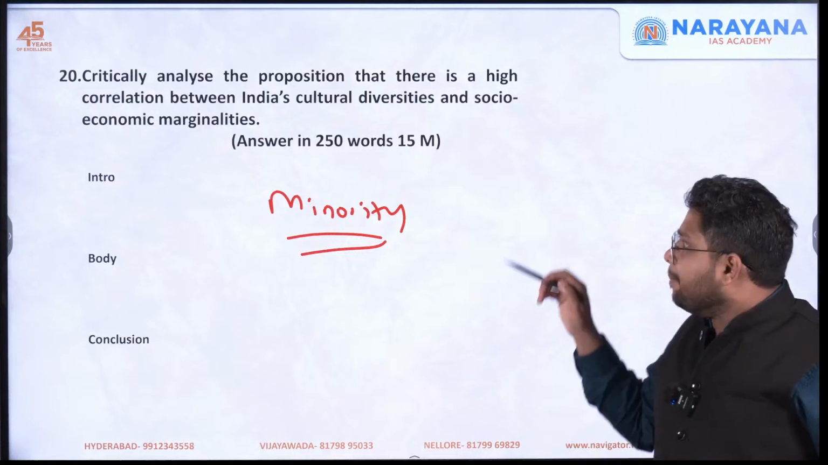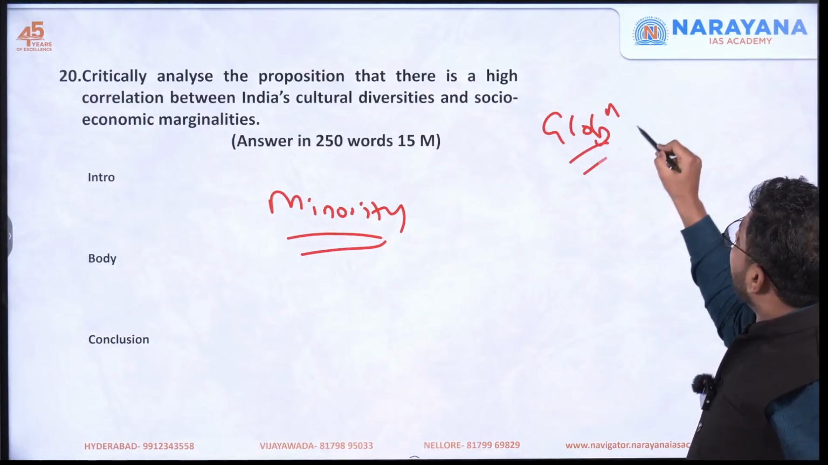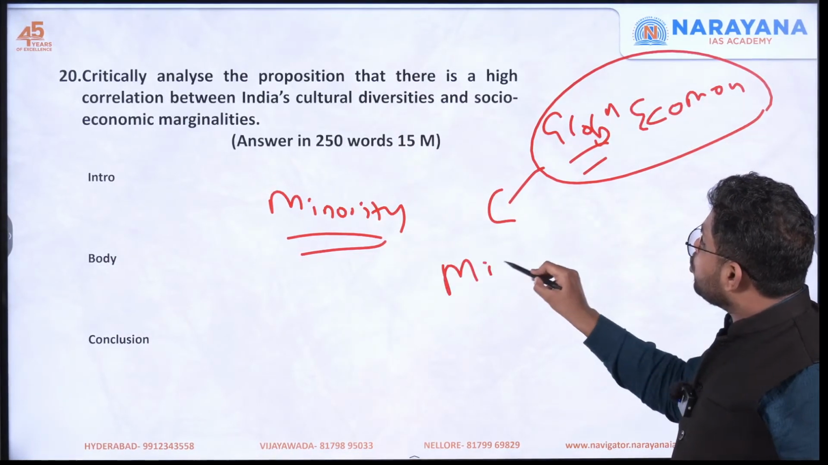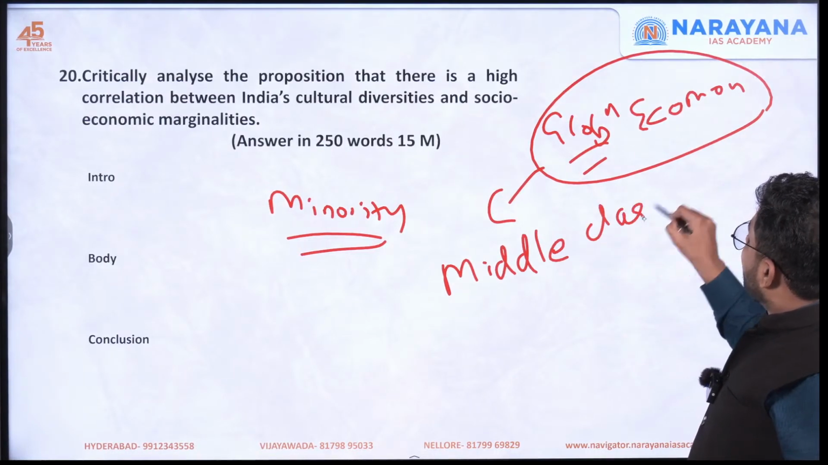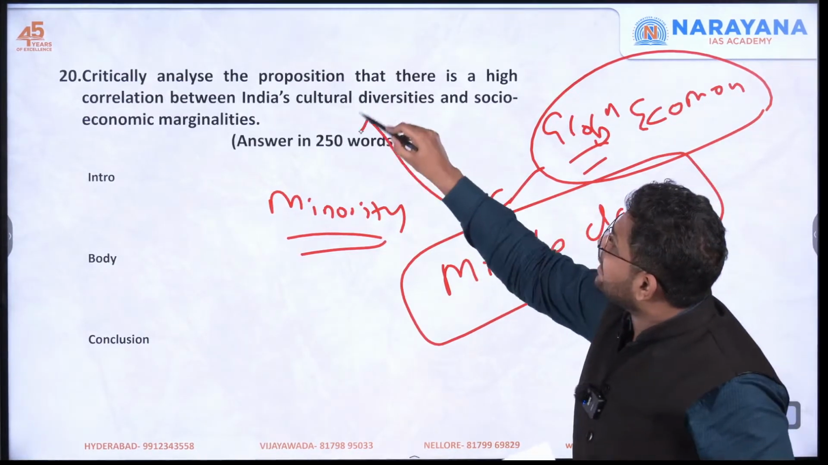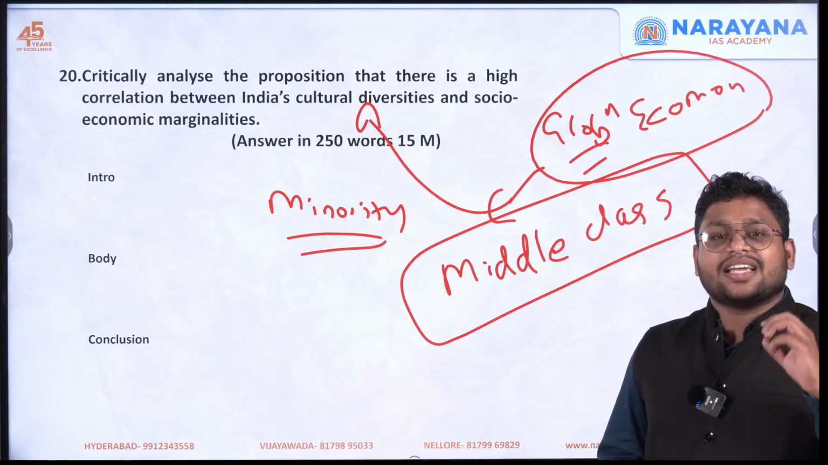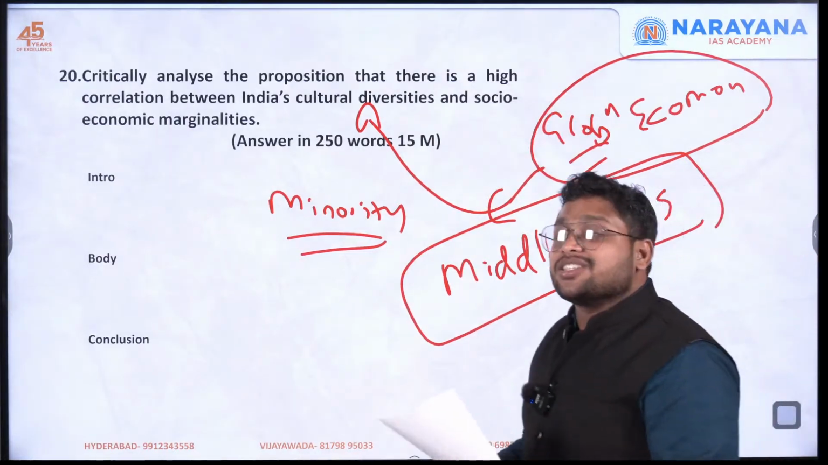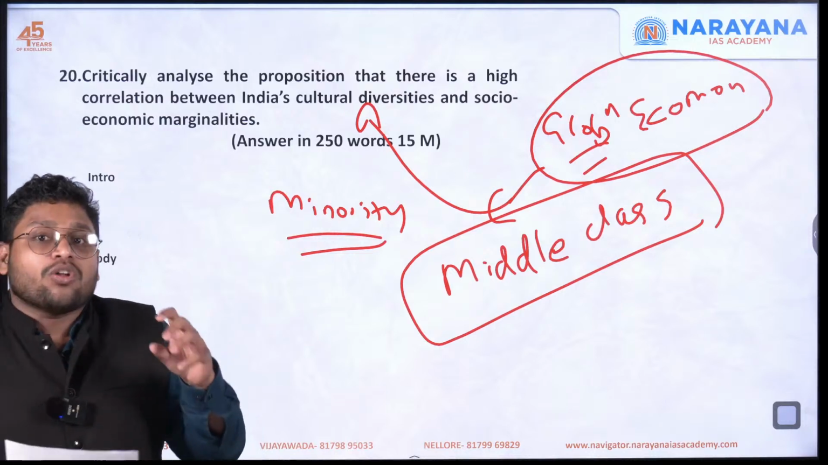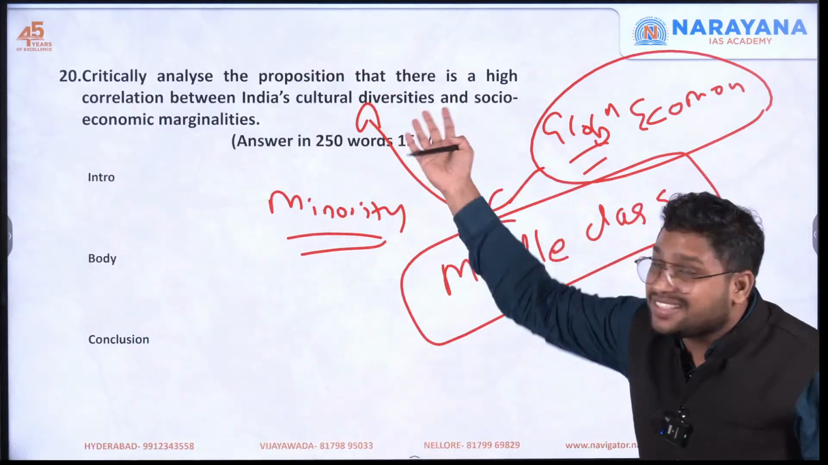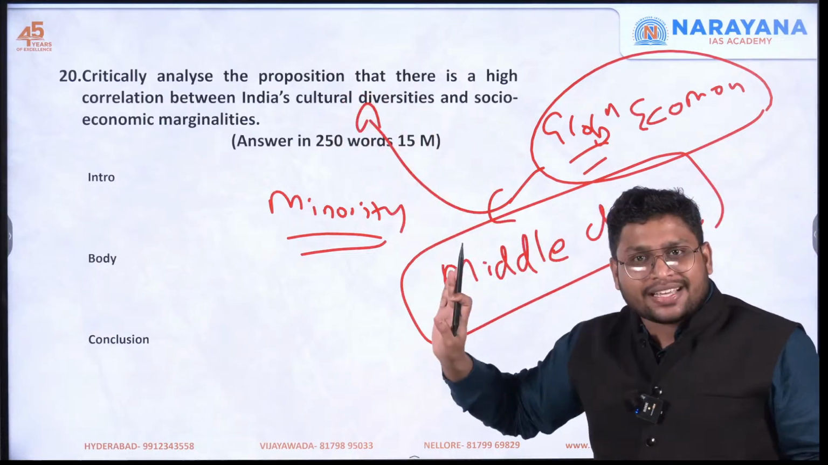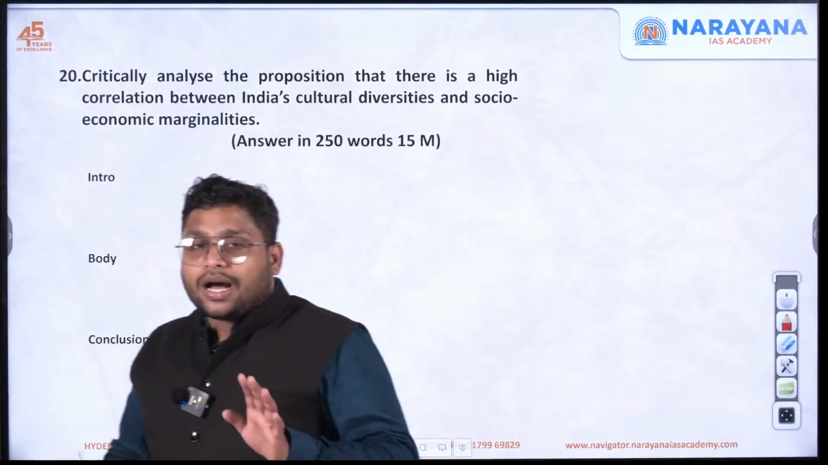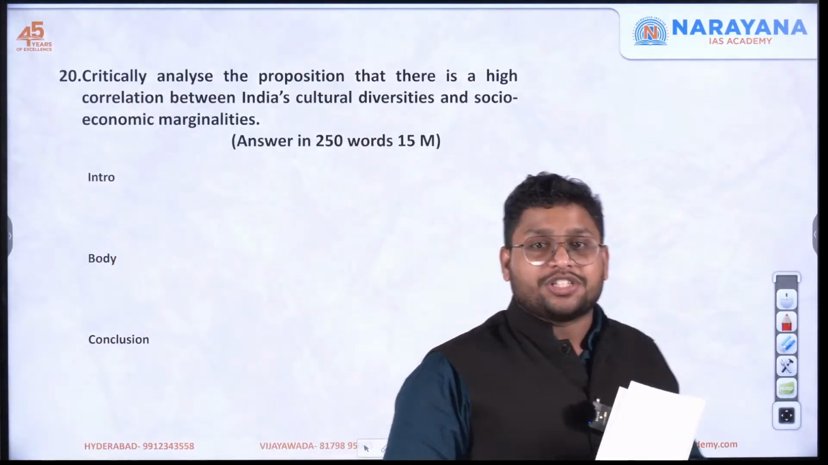And eventually, because of globalization and the economic growth that we are observing, all this is leading to the formation of a new middle class in India. Now, when we say middle class, it has nothing to do with cultural diversity as such. It's a class in itself. So we can say that the correlation is not uniformly applicable. So you are going against the statement, and it is okay. You can go against it because it is a critical analysis. Clear? So this is all about the society and social issues part of GS Paper 1.